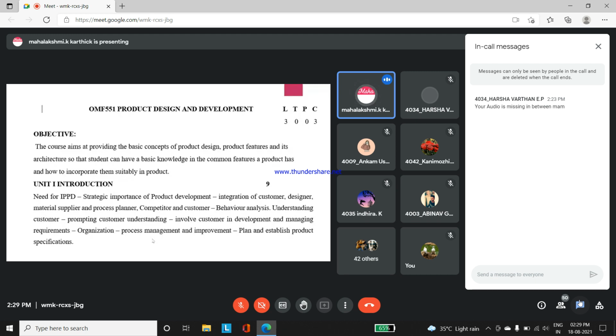And the architecture. So being students, you will come to know the basic knowledge of the common features of a particular product and how to incorporate them suitably inside a product.